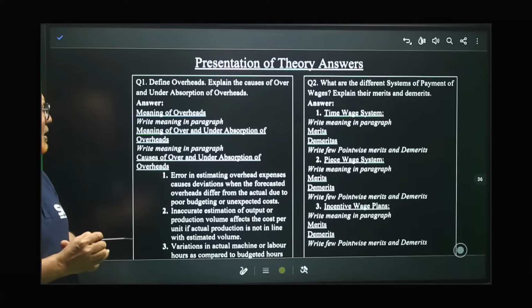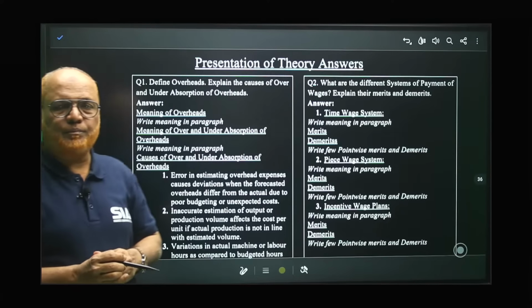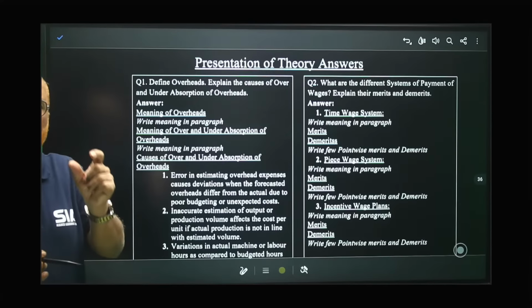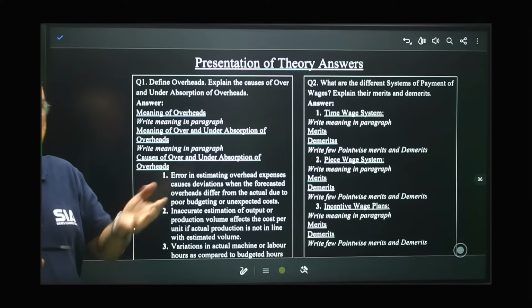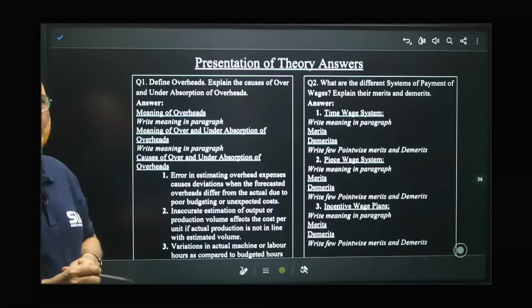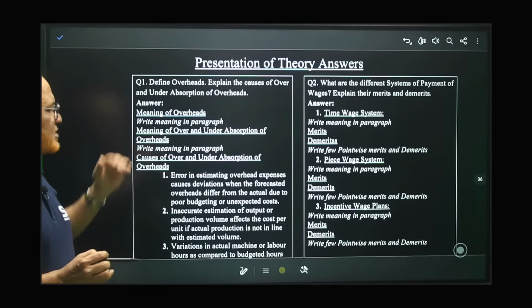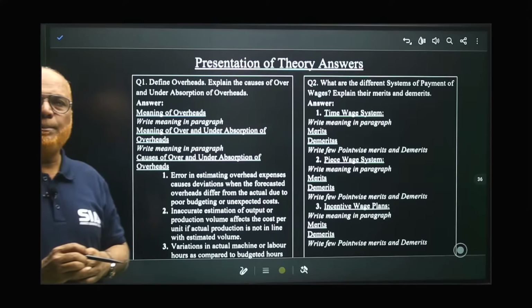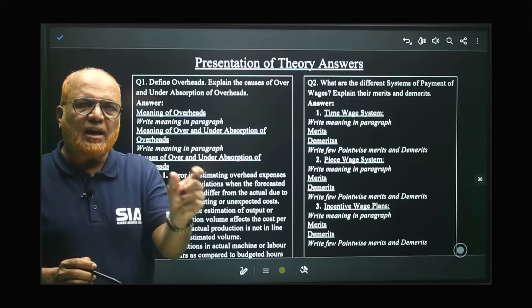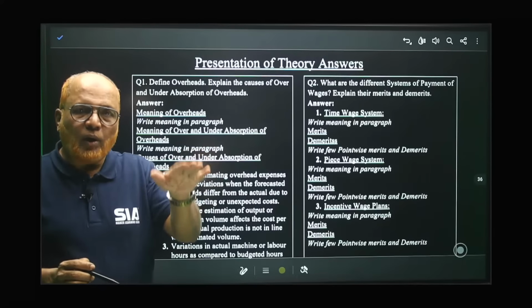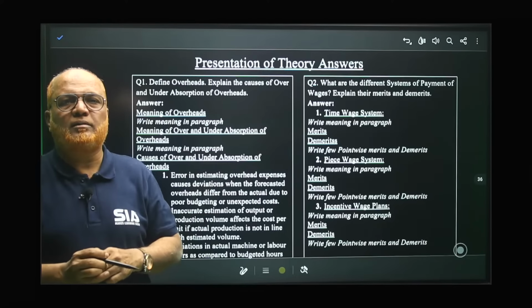Then the meaning of underabsorption and overabsorption. First, we should write the meaning of underabsorption, then we should write the causes of underabsorption in bullet points. So first of all, underabsorption is when the overheads are absorbed lower than the actual overhead.